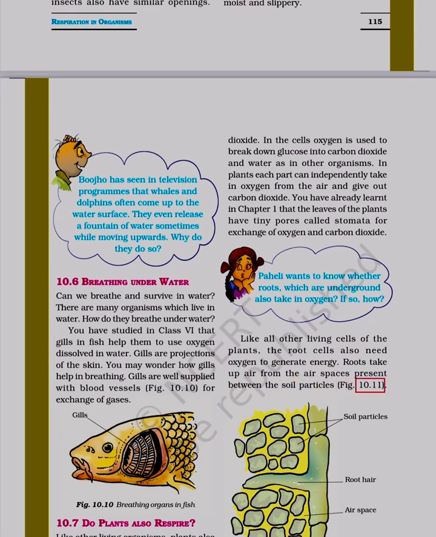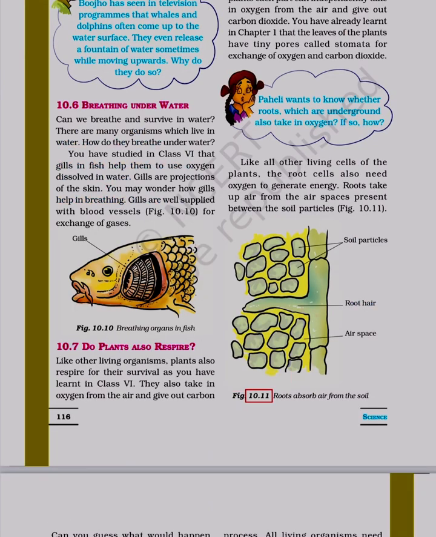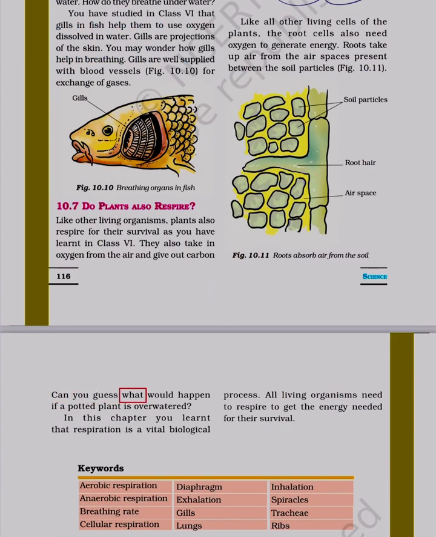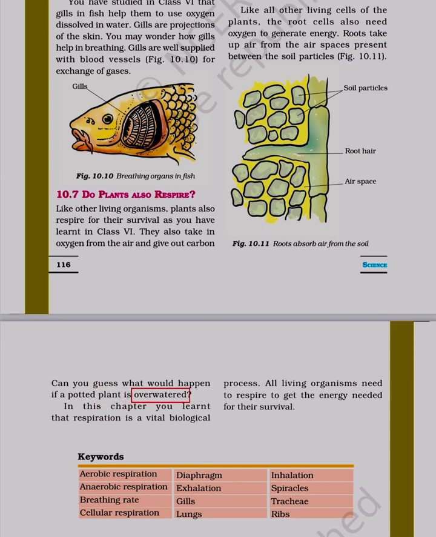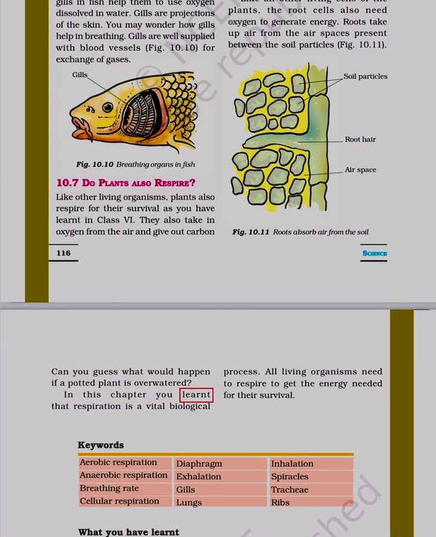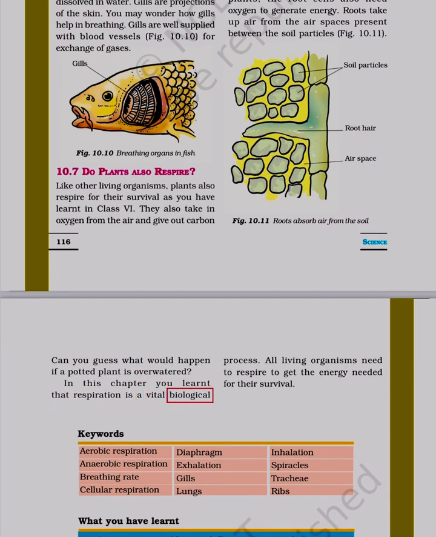Figure 10.11: Soil particles, root hair, air space. Roots absorb air from the soil. Can you guess what would happen if a potted plant is overwatered? In this chapter you learnt that respiration is a vital biological process.